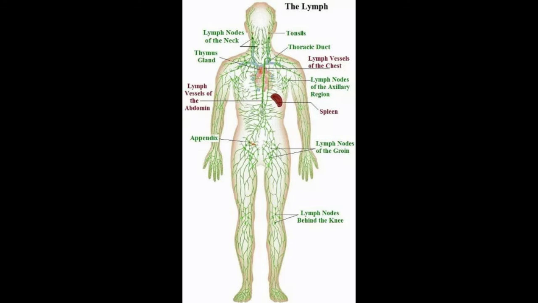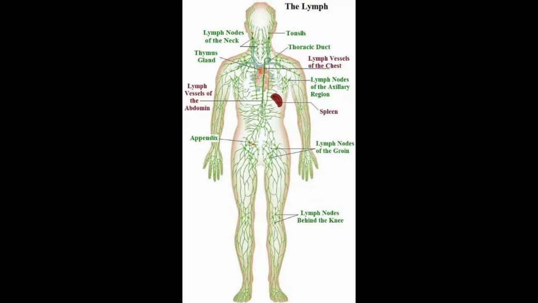Lymph is a colorless fluid formed when plasma, proteins and blood cells escape into intercellular spaces in the tissues through the pores present in the walls of capillaries. It is similar to blood plasma but is colorless and contains less protein. The lymph contains a very small amount of nutrients, oxygen, carbon dioxide, water and WBC.